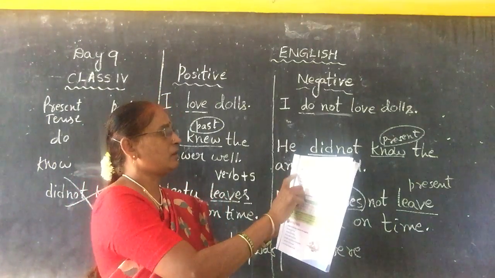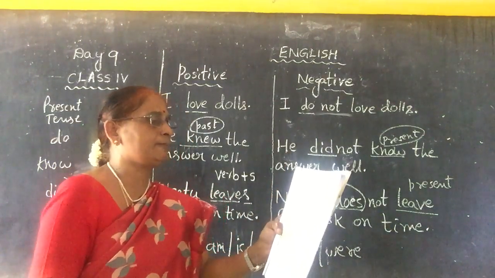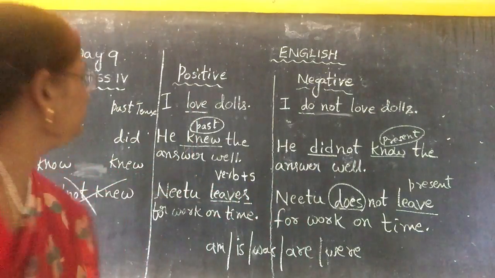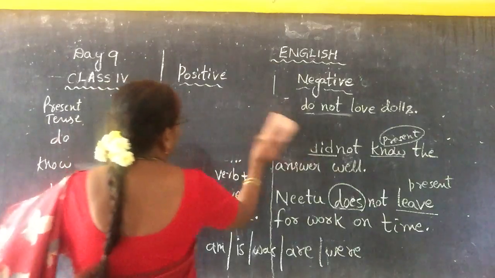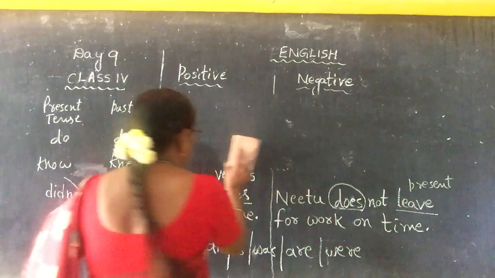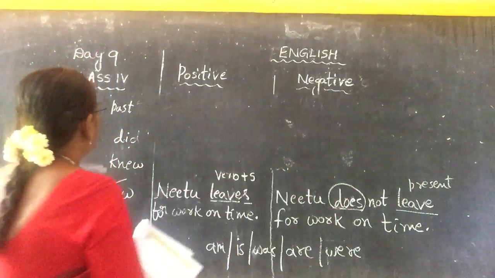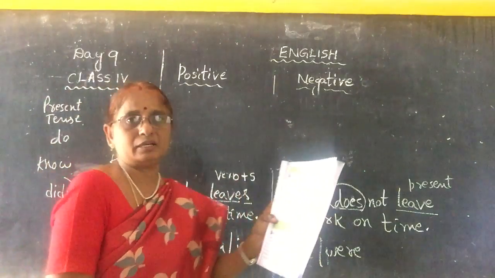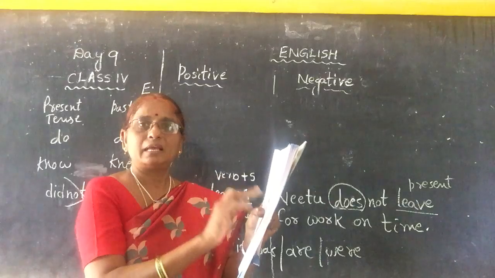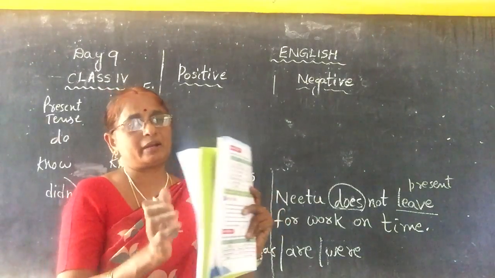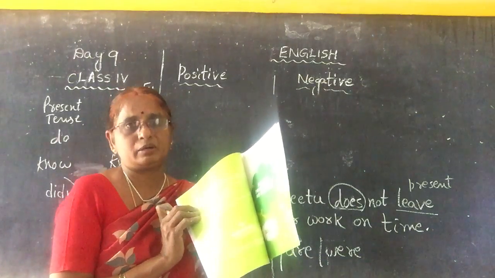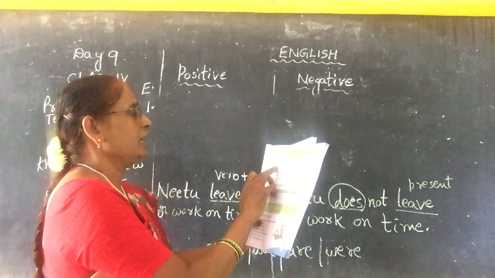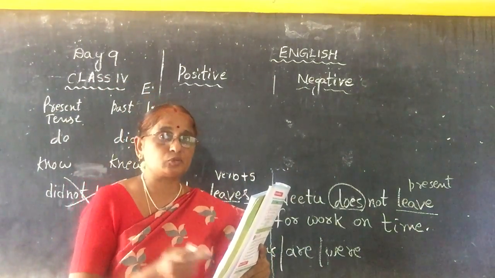Now see, practice time of Exercise E on page number 17. See here they have given 1 to 6 sentences. Do these 1 to 6 sentences in the homework book, children, while writing the name of the book: Functional English Grammar, Chapter 2, Exercise E. Change the following positive sentences into negative.